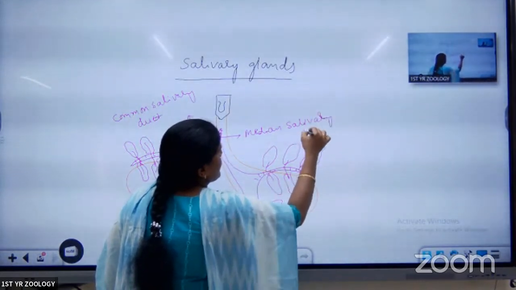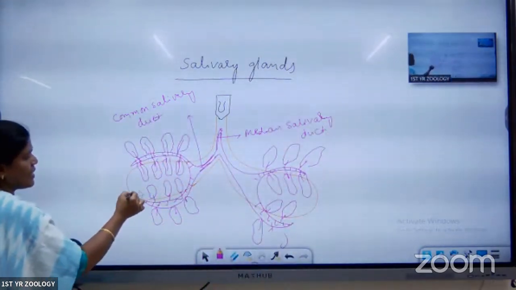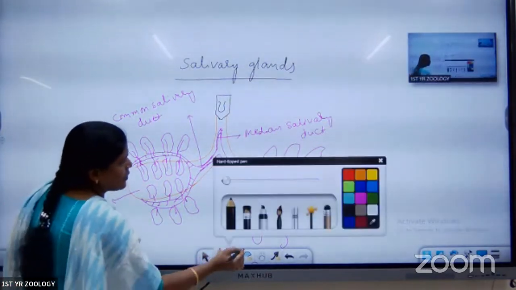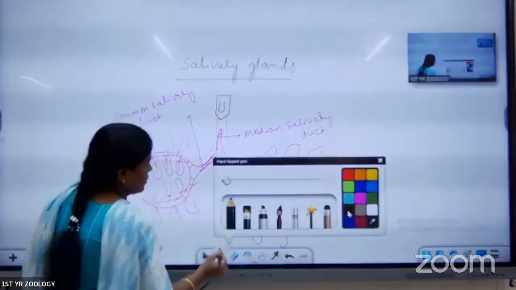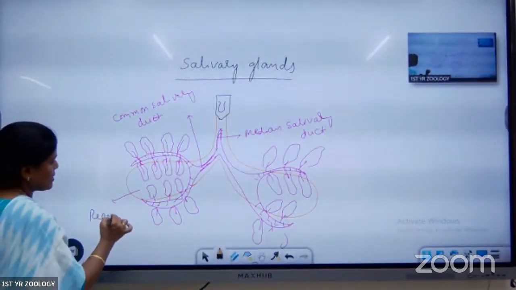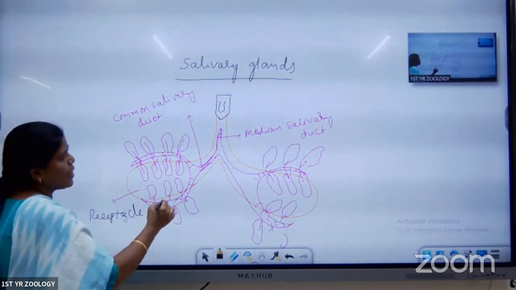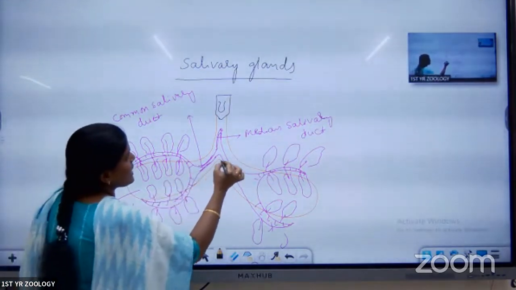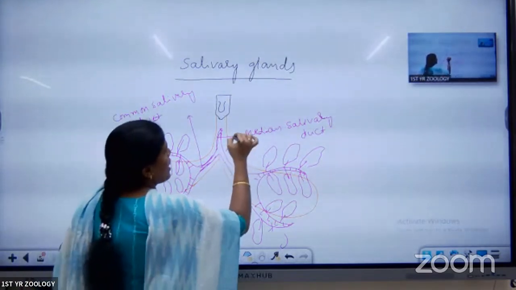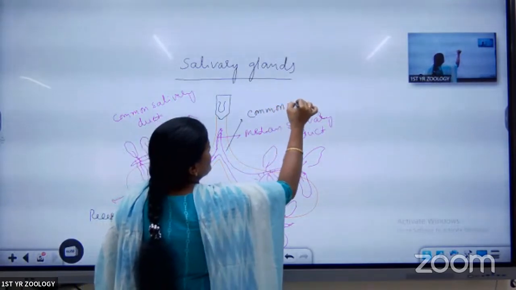Next, the yellow bag-like structures are called the receptacles. Receptacles are bag-like structures for the storage of saliva. These receptacles open into the common receptacular duct.